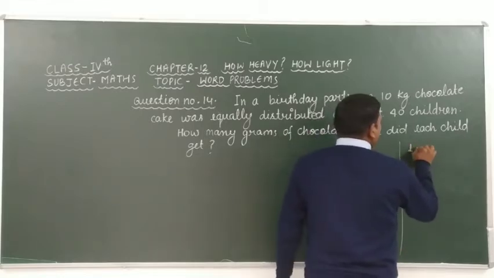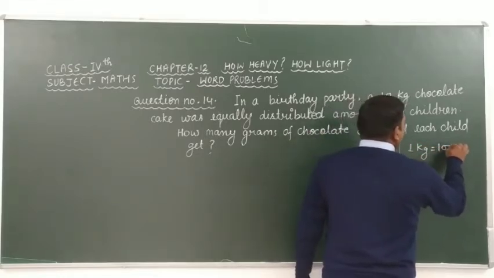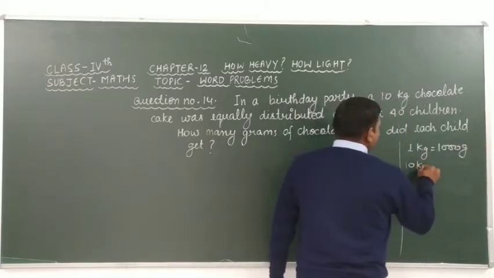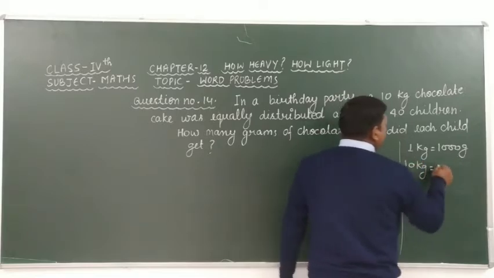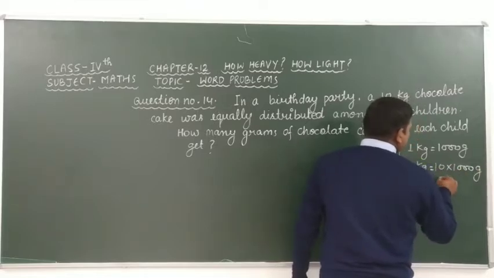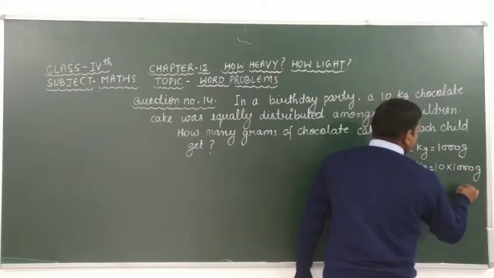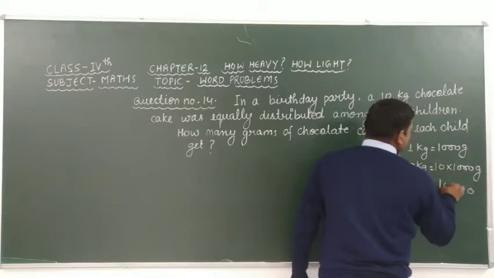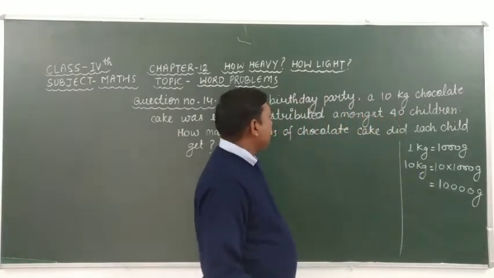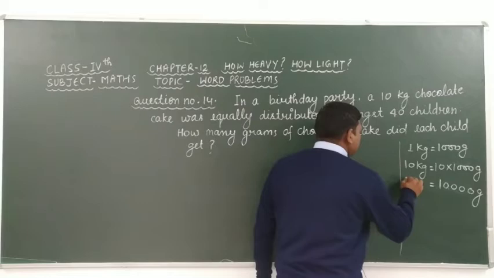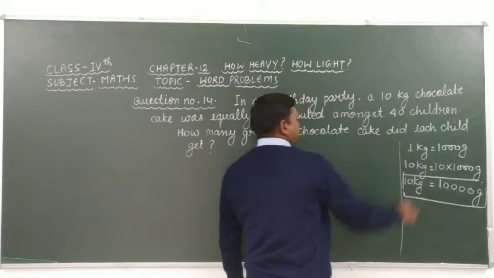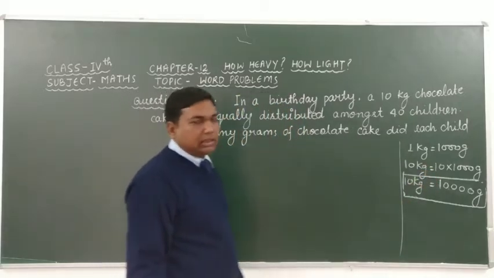Look here carefully. We know that 1 kilogram is equal to 1000 gram. Therefore, 10 kilogram is equal to, if we multiply by 1000 gram, 10 times 0 is 0, 10 times 0 is 0, 10 times 0 is 0, 10 times 1 is 10. It means 10,000 gram. So 10 kilogram is equal to 10,000 gram. This one please keep in mind.